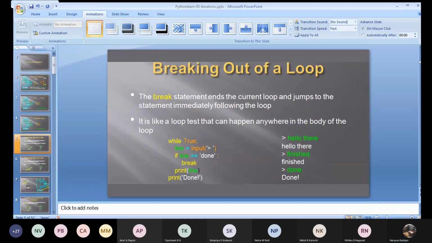Okay. Now, while True, then line equal to input. Now, what does the second line mean? Yes. Now I am accepting an input from the user, and that will be assigned to whom? Line. Okay.